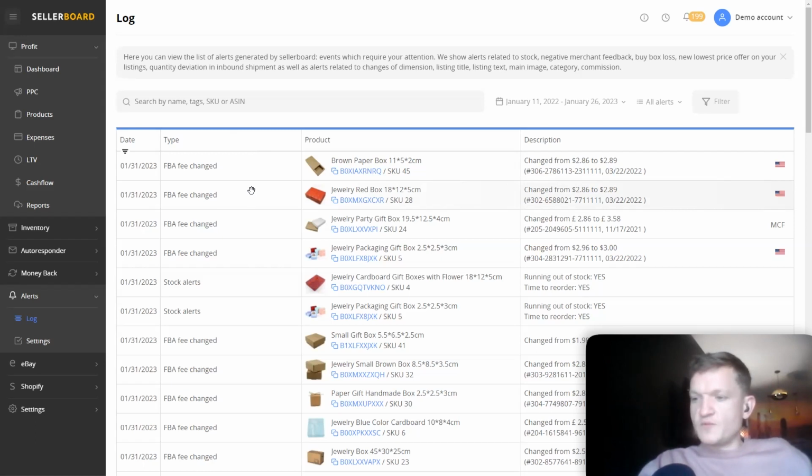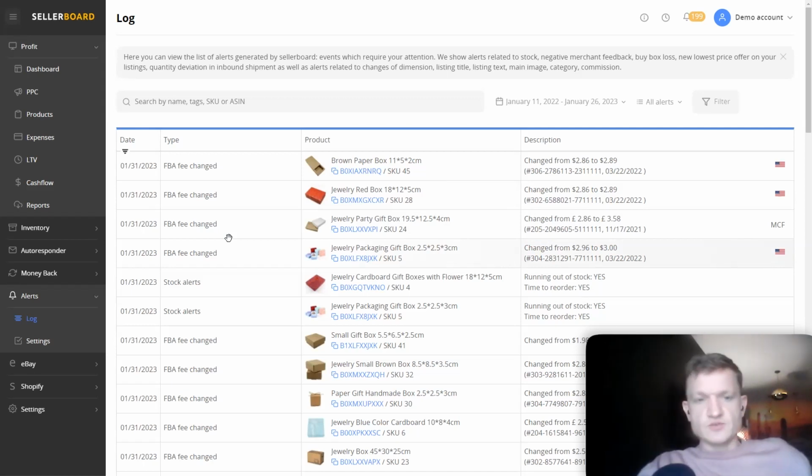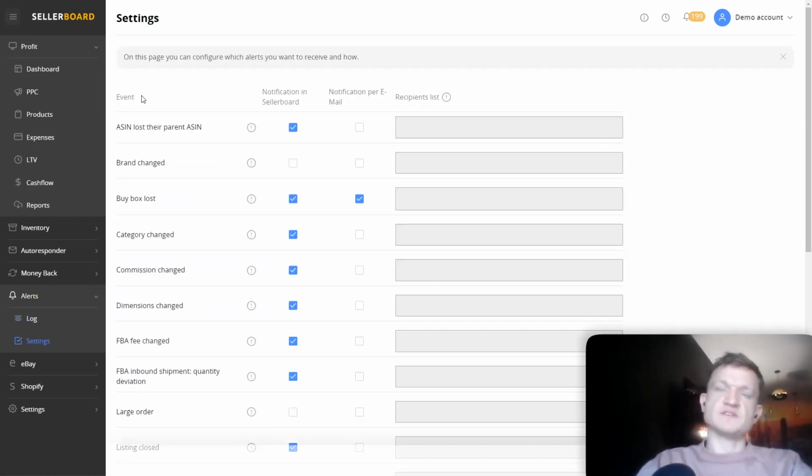For example, if some information is changed on your listings, that could be regular activity, or that could be piggybacker activity or hijacker activity. For example, the names, the images, the descriptions are changed in the listings, or maybe you also have stuff going on with your fees in terms of the measurement of the product. That could be on the Amazon side. Maybe they've wrongly measured the product or changed it to another category. So then your fees changed. Right here on the settings page, you have all types of events that you could be alerted or notified about.